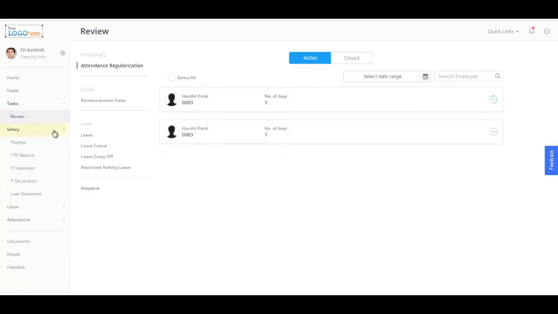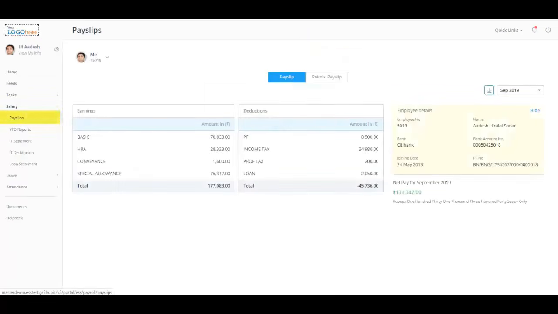The Salary tab is where you find the summary of your payslip, YTD reports, IT statements, IT declaration, loan statement, etc. Click on the respective section for more details. For example, under the payslip section, view your current month payslip. To view any other month's payslip, select the relevant month and view the details. The download icon on this page will allow you to download the payslip in a PDF format.